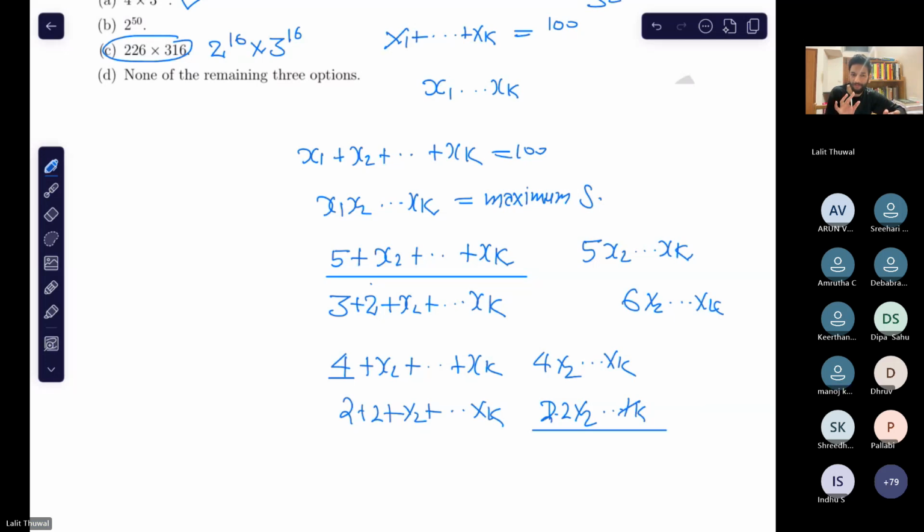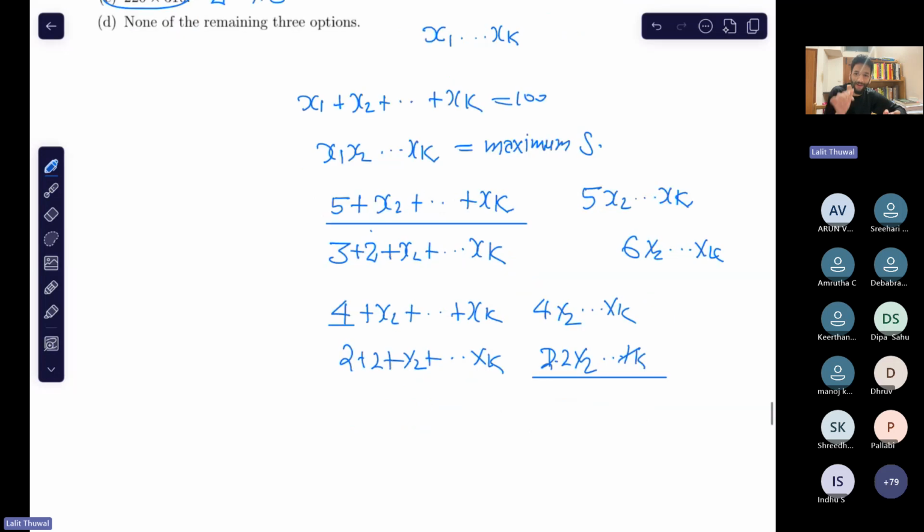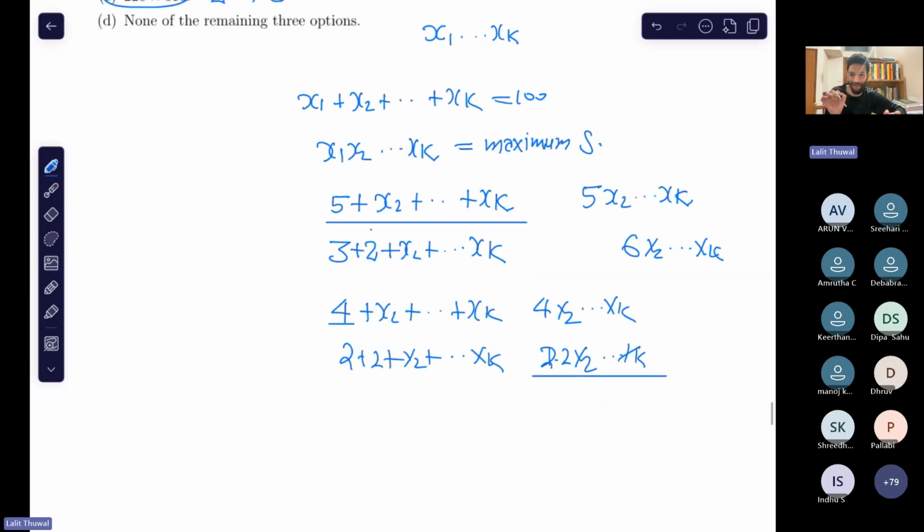Yes, sir. Right. Now only 2 and 3 can appear. 2 and 3 can be in the partition. So we are reduced to the case where only 2 and 3 will be in the partition and the corresponding product will give you the maximum. So now can you think how many 2s will be there, applying the same thing, and how many 3s will be there?